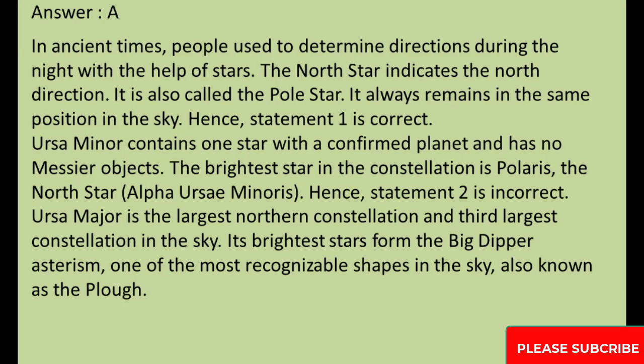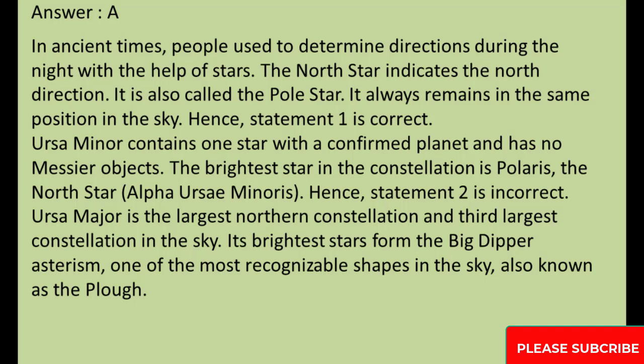In ancient times, people used to determine directions during the night with the help of stars. The North Star indicates the north direction. It is also called the pole star. It always remains in the same position in the sky. Hence, statement 1 is correct. Ursa Minor contains 1 star with a confirmed planet and has no messier objects. The brightest star in the constellation is Polaris, the North Star, Alpha Ursae Minoris. Hence, statement 2 is incorrect.